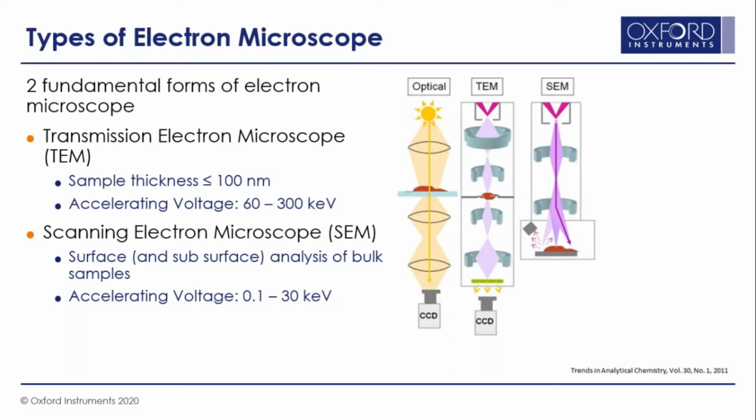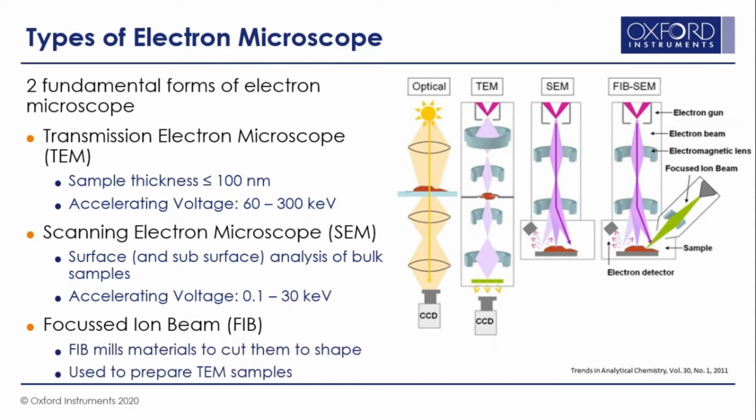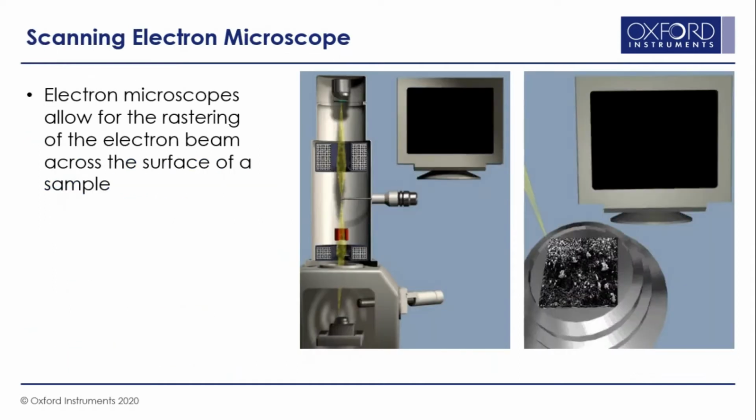The accelerating voltage used on transmission microscopes ranges between 60 to 300 keV, whereas in a scanning electron microscope, it is limited to 30 keV. There are new forms of electron microscope called focused ion beam electron microscope, and I think this FIB is under installation at SAFE. In addition to the electron beam, in FIB you have one more gun, a gallium gun, which you can use to mill the surface of the sample and see what is beneath it. So FIBs are normally used to prepare TEM samples.